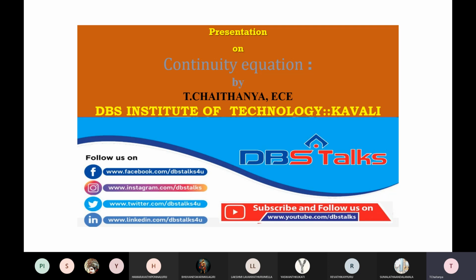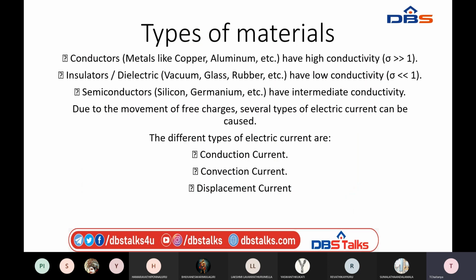Before knowing what the conduction current is and what the convection current is, first of all let us discuss the types of materials. Based on the material structure only, we conclude whether the current is a conduction current or a convection current. Based on the material we can define it. So first of all, let us see the types of materials. I think we are familiar with them.